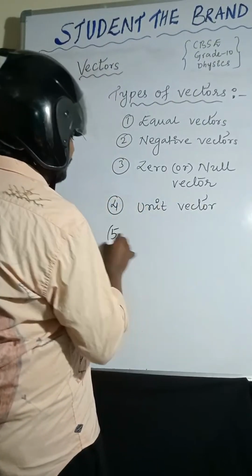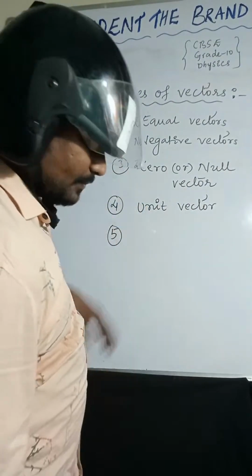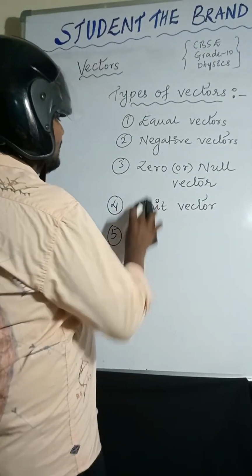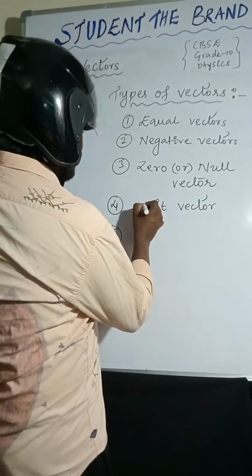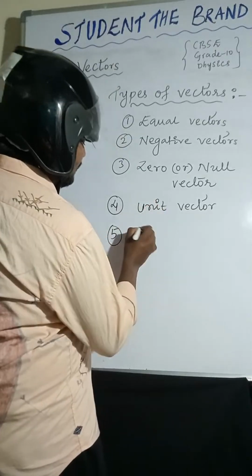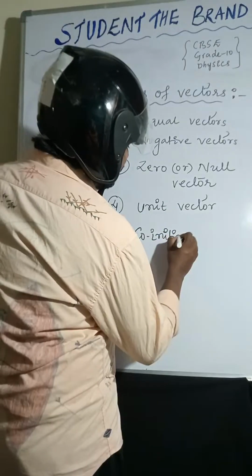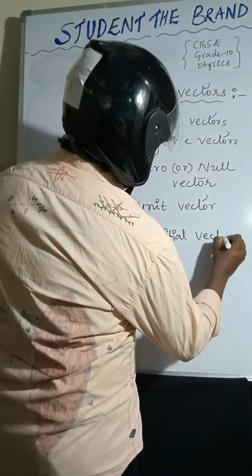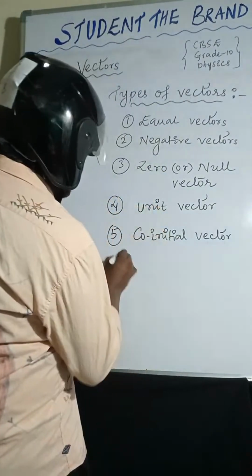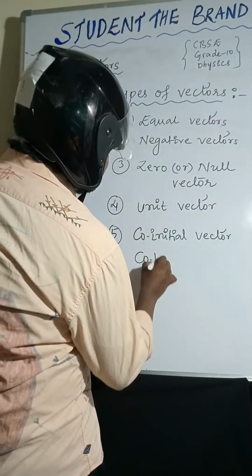Fifth one, co-initial vectors. Sixth one, co-terminal vectors.